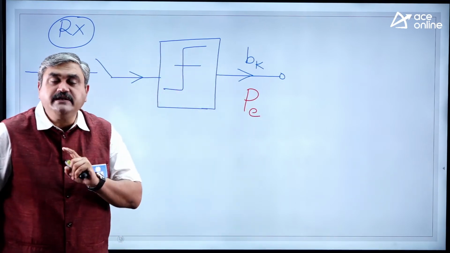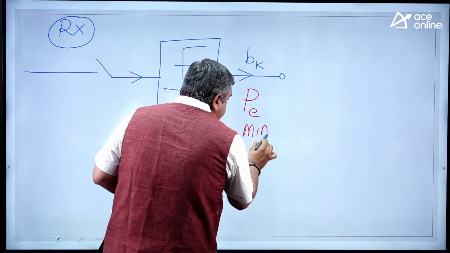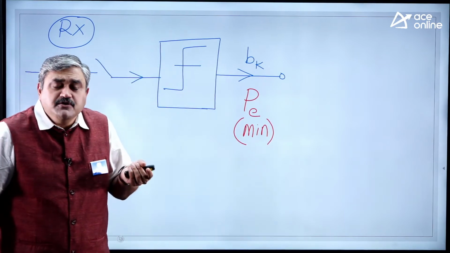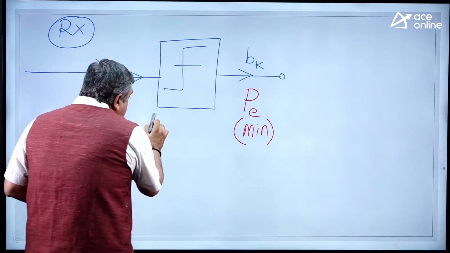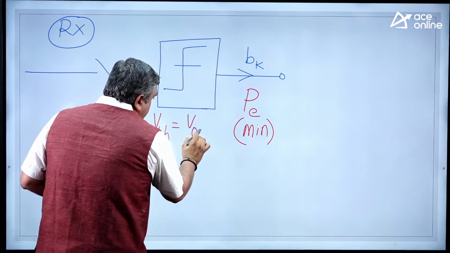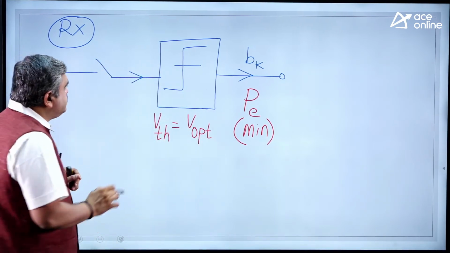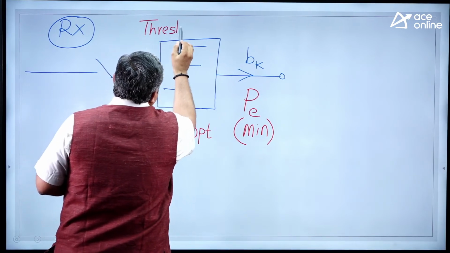Our target is to keep this probability of error as minimum as possible. To minimize it, the threshold voltage that you set here should be optimized. This is what we refer to as the optimum value of threshold voltage. This block is called the threshold detector.